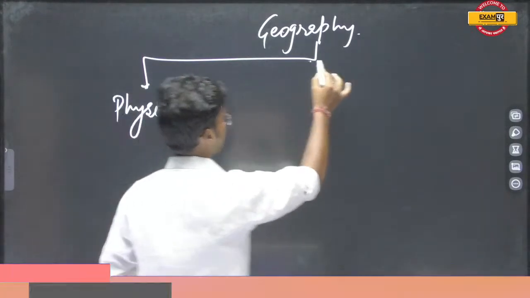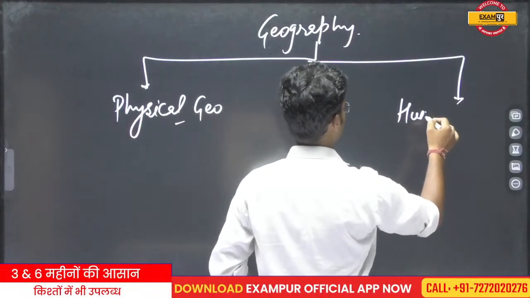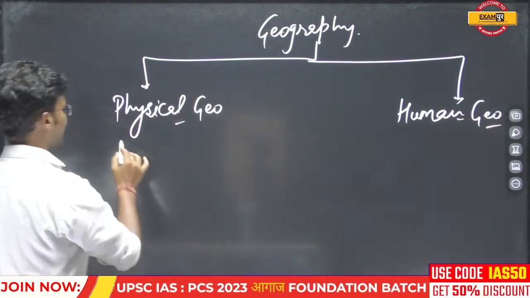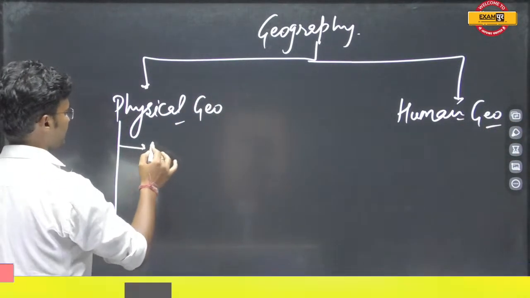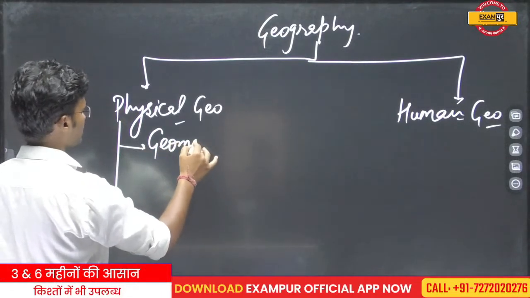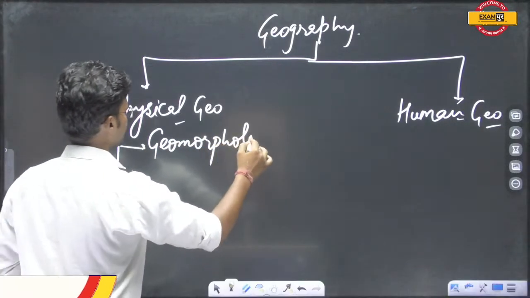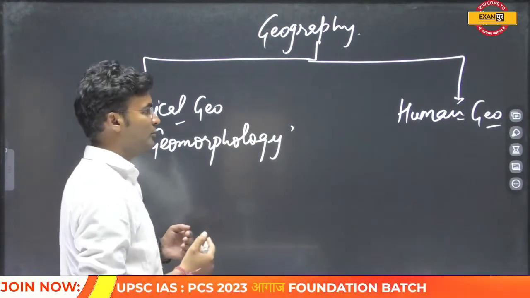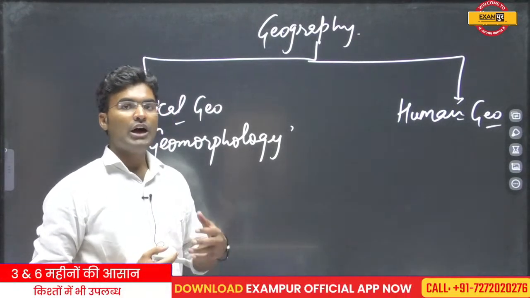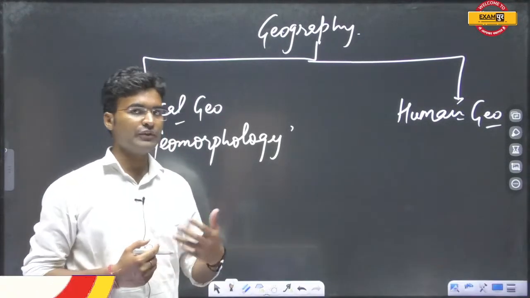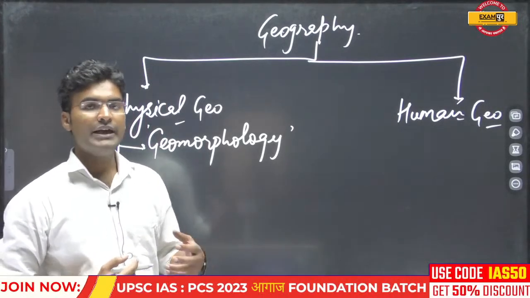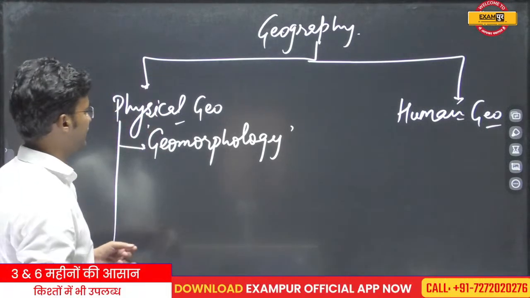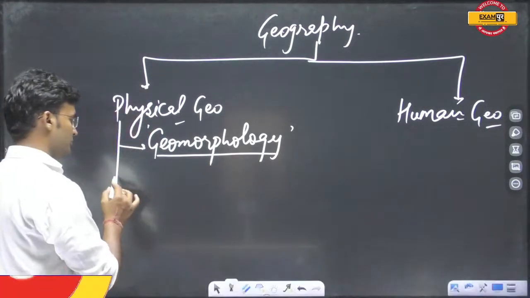Physical geography and the second one is human geography. Physical geography further can be divided into some sections. First one is geomorphology. That means in this section you will study the geomorphological structure of the earth, how these different structures have evolved, how they developed or how they are destroyed. How different topography was formed, that is geomorphology.